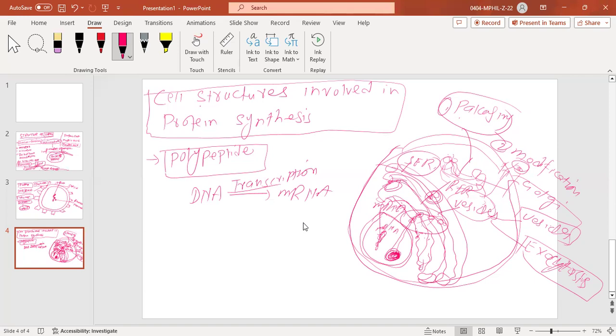So here we have just talked about how different structures of the cells are involved in the process of protein synthesis.